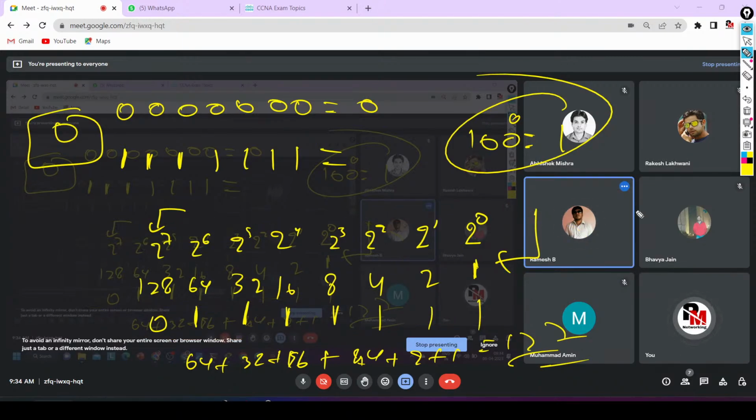So what you can do, Ramesh, you can take one screenshot of it. Sure, sir. And please send the screenshot in the group as well so that other people can also use that. Yeah, 1 minute, sir.